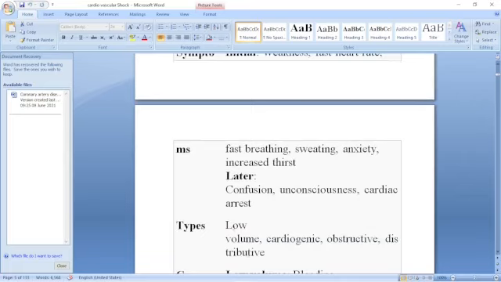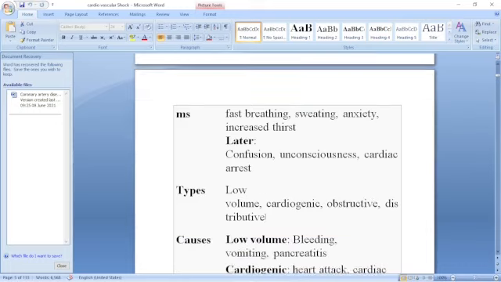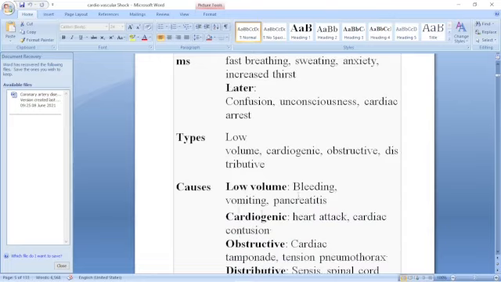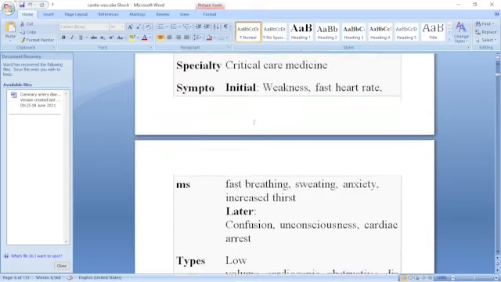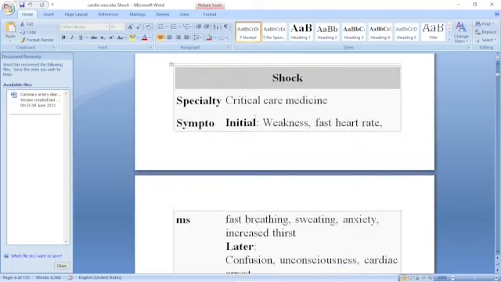So, as we have discussed, this is hypovolemic shock, where low volume is there, or cardiogenic shock, obstructive shock, or distributive shock, that we also call vasogenic shock. And the cause may be, if the volume is less, excessive bleeding, traumatic injury, pancreatitis. So these are the causes and the types of shock.